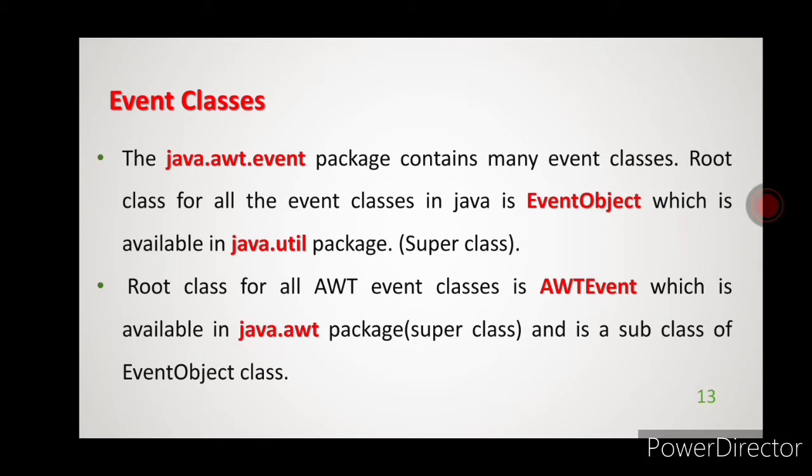So all the event classes are available in java.awt.event, and EventObject, which is available in java.util, is the super class for all the event classes.